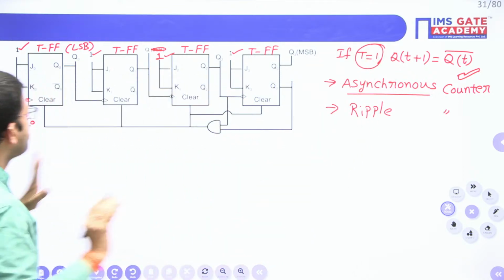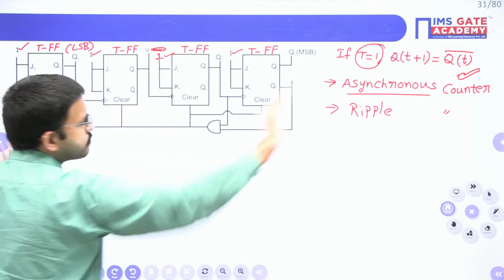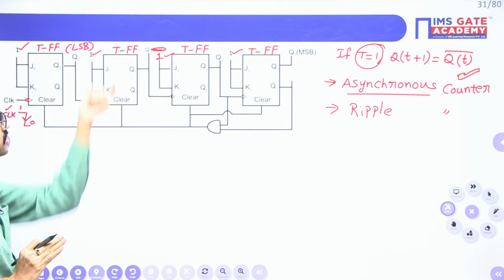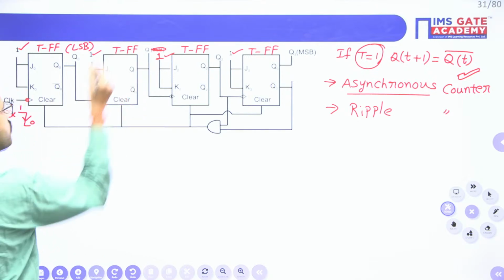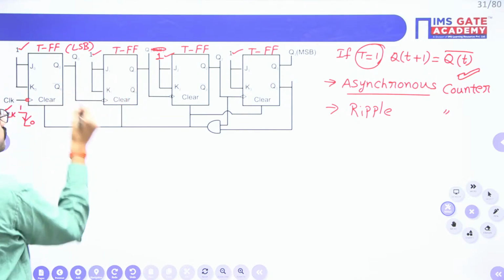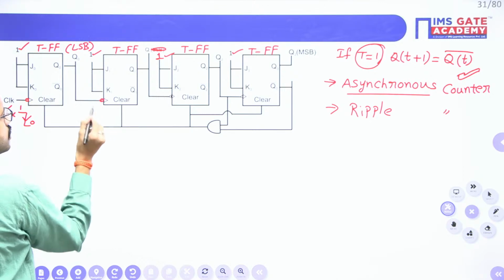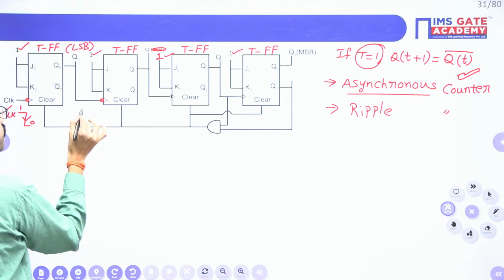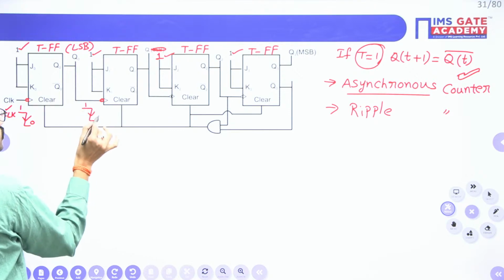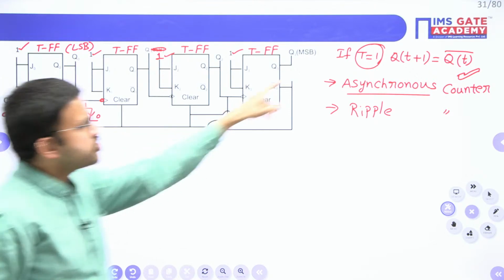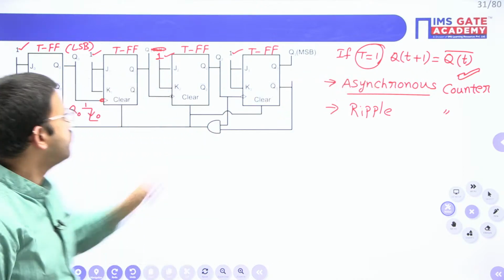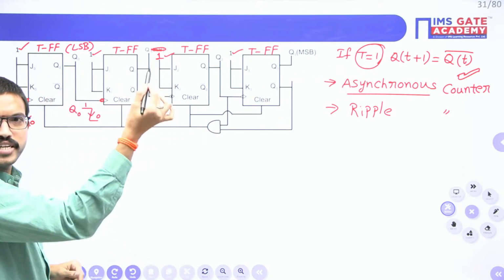Now, forget about this part. If you are having only this second flip-flop, for this particular flip-flop Q0 is the clock signal, and since you are having a bubble here, whenever Q0 changes from 1 to 0, that time only, since you are having T value 1, the output will get complemented.